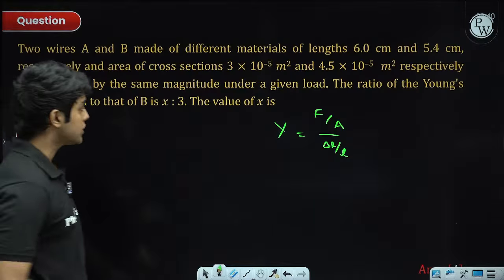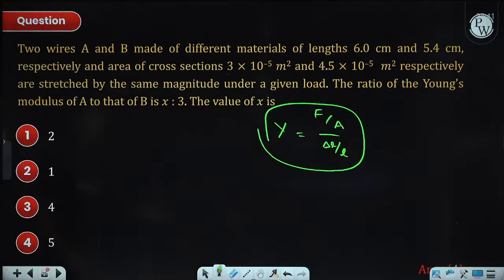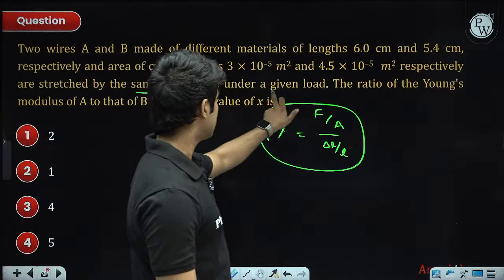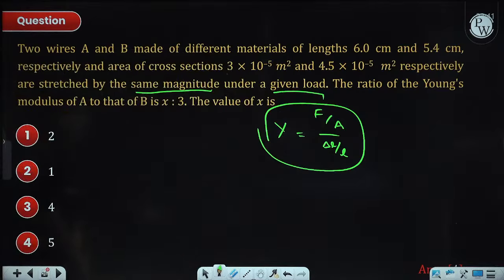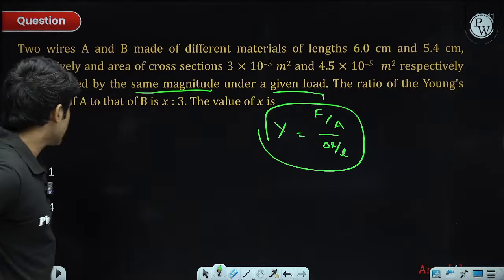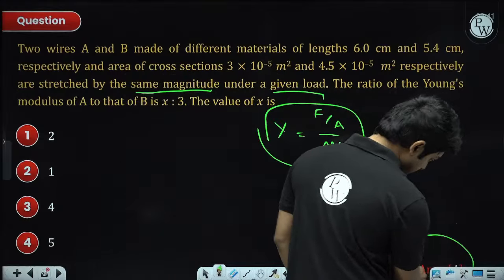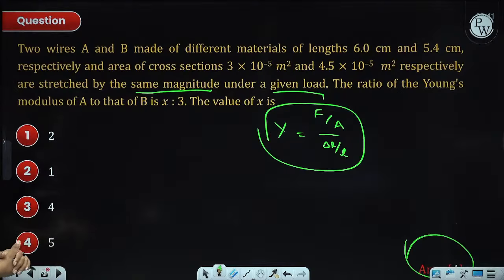Okay, so this question is being repeated. So just remember this formula. Here the thing is stretched by the same magnitude under a given load. So here F and delta L are the same. You just have to take the ratio of area and length basically. Okay, so I'm leaving this question. After reading the PDF, you can see the answer over here, and you can match your answers after solving.